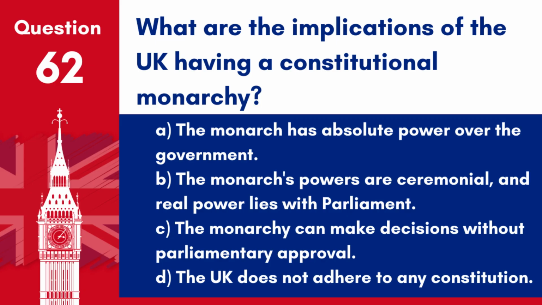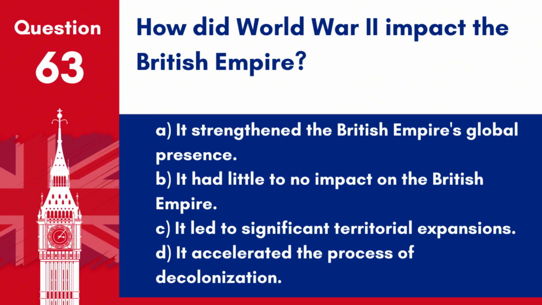Answer: B. The monarch's powers are ceremonial, and real power lies with Parliament. In the UK's constitutional monarchy, the monarch's role is largely symbolic, with real political power vested in elected bodies such as Parliament.